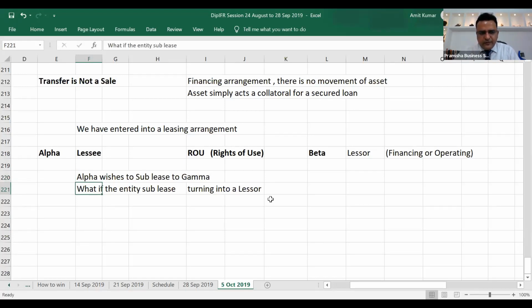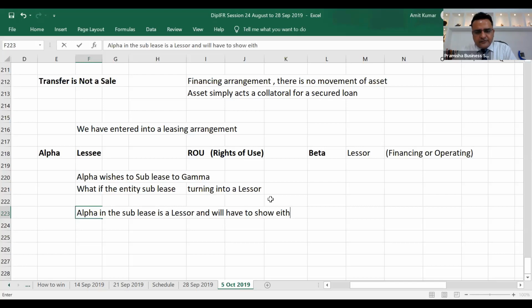So what is Alpha trying to be? When an entity subleases, they are turning into a lessor. So Alpha in the sublease is a lessor and will have to show either an operating lease or a finance lease, depending on the arrangement with Gamma.